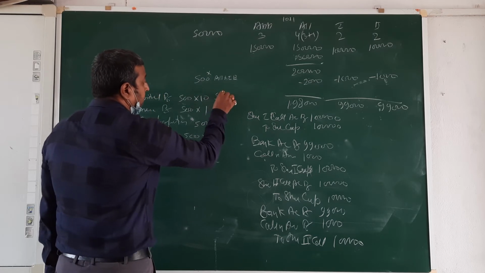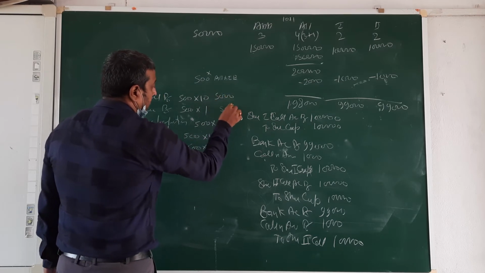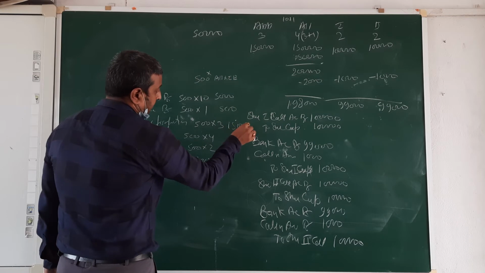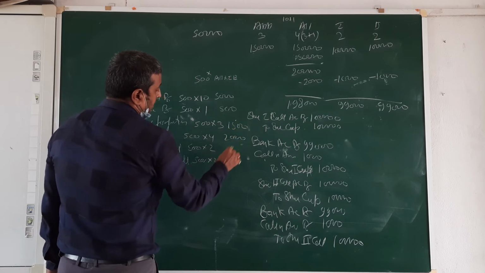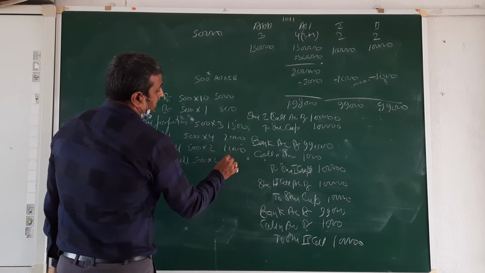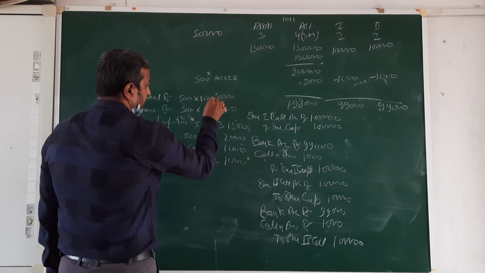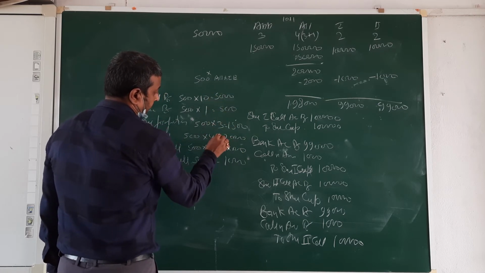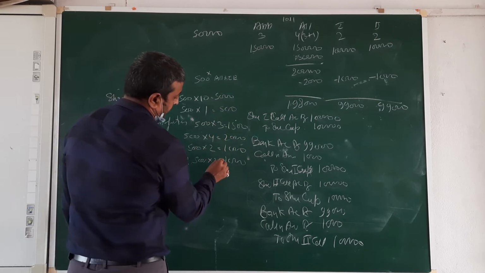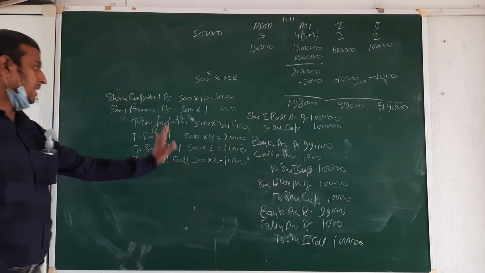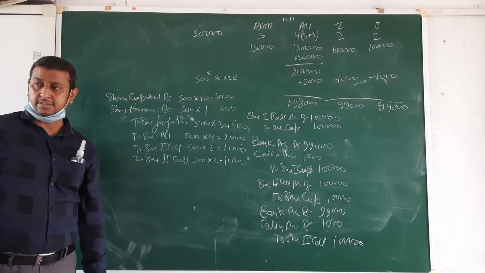It's 500 into 4, 500 into 2, 500 into 2. That amount 5,000, 500, 1,500, 2,000, 1,000 and 1,000. Okay, beta? It's for each of the debit shares.